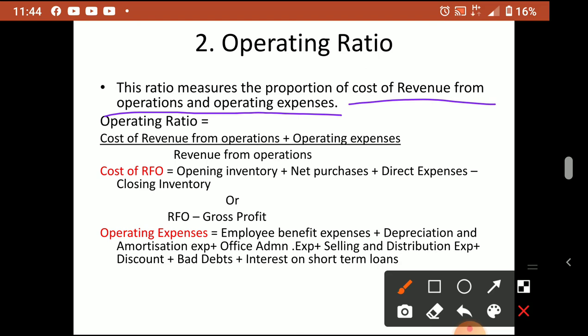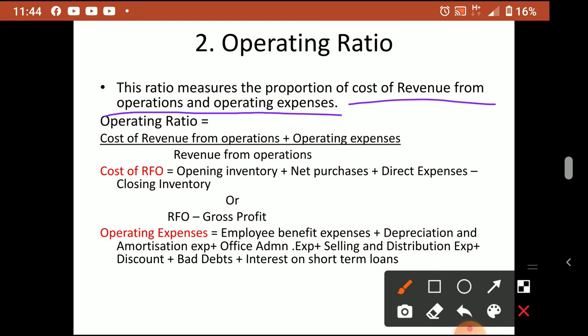Suppose to make 100 rupees of sale, how much money I have to spend from my pocket, that is cost of revenue from operation plus other operating expenses. This includes the purchase of raw material, production related expenses, plus operating expenses. Operating expenses we will discuss now. First we will see the ratio.